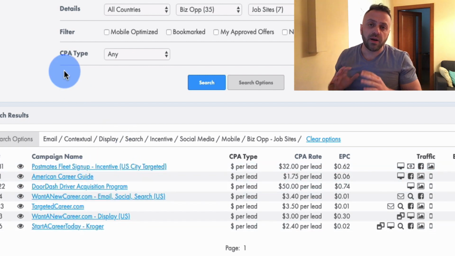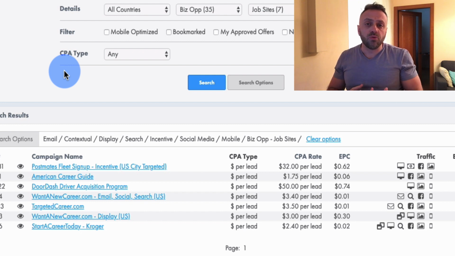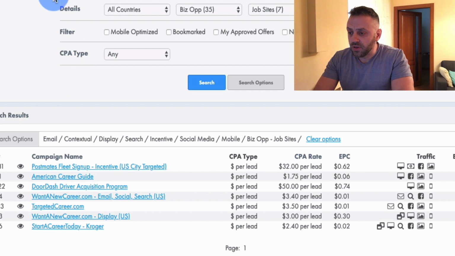Now, this is a brand new market. This is a brand new kind of offers, right? Because what we've been doing before is make money online, these typical MMO offers. Everybody knows how to do that, right? Everybody's done them. But these are different. This is about getting a job, right? So this is about not somebody who has a job, they want a side hustle. But this could also be a side hustle. But this is really cool, right?